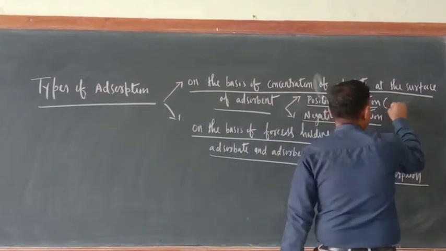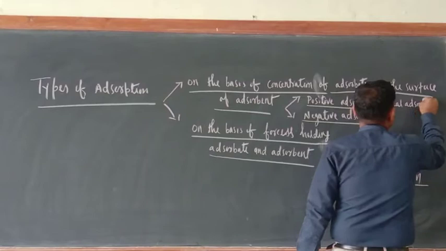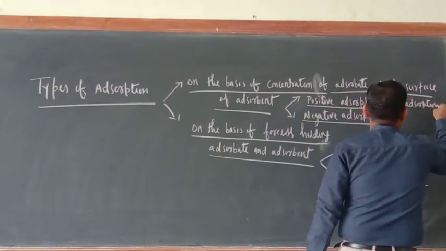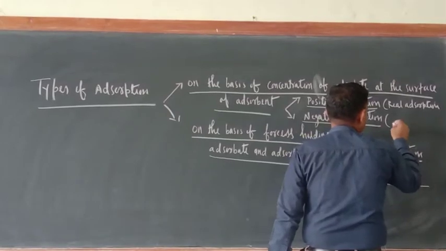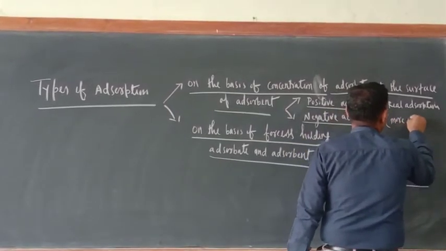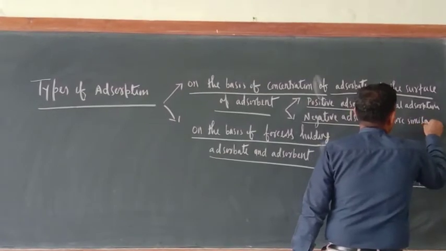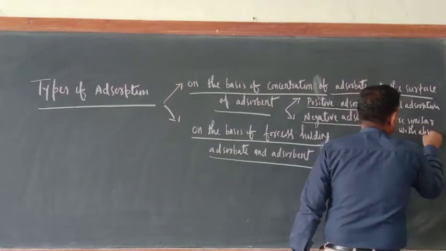Positive adsorption is only real adsorption. Okay. And now what about negative adsorption? Negative adsorption is more similar to absorption.